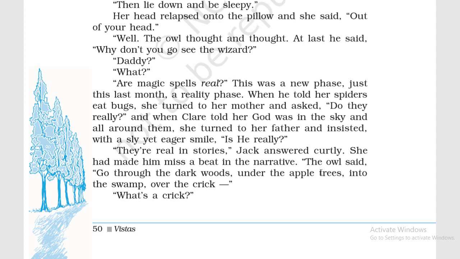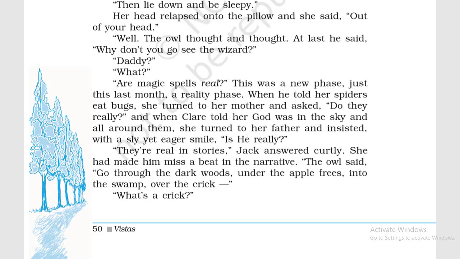A reality phase comes in the life of every child. We want to know, we are very excited and very inquisitive to know about each and every thing. If something is said to be so, is this real, or are all these things imaginary only? So this was a new phase, just this last month, a reality phase.